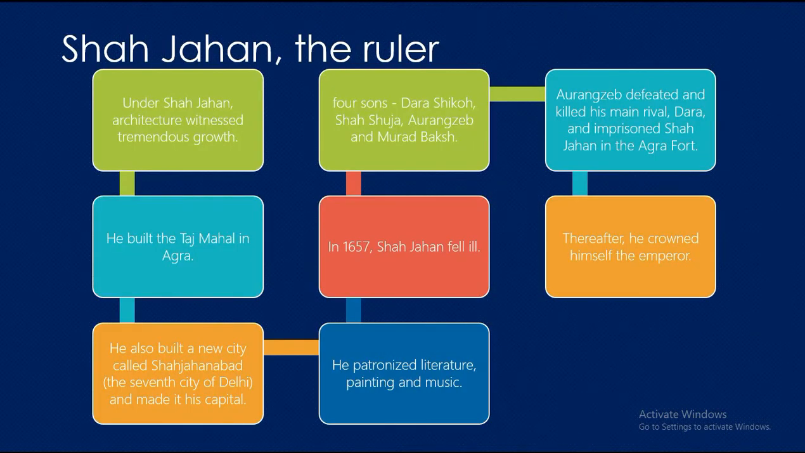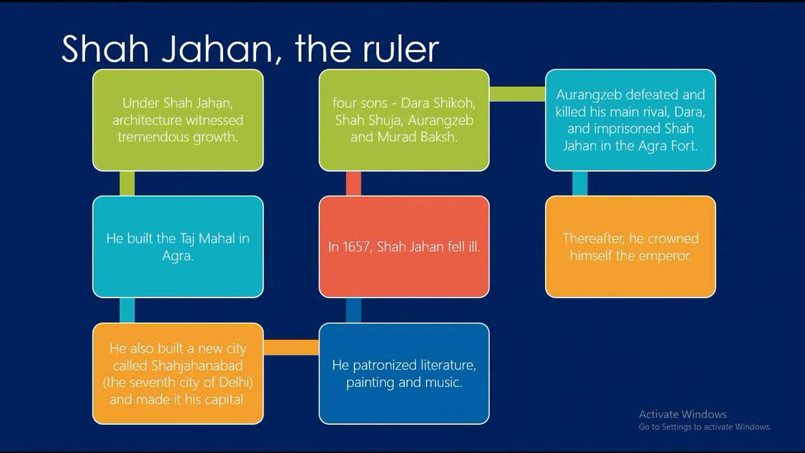Shah Jahan, the ruler. Under Shah Jahan, architecture witnessed tremendous growth. He built the Taj Mahal in Agra. He also built a new city called Shah Jahanabad, that is the seventh city of Delhi, and made it his capital. He patronized literature, painting, and music.